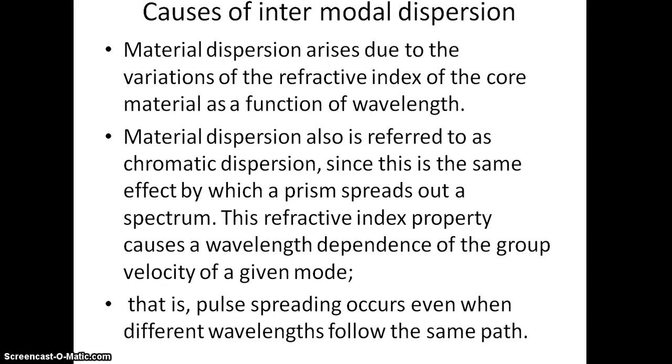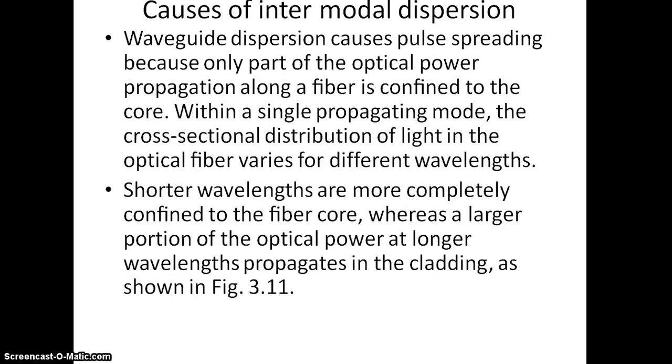Material dispersion is also known as chromatic dispersion, since this is the same effect by which a prism spreads out a spectrum. The refractive index property causes a wavelength dependence of the group velocity of a given mode. That is, the pulse spreading occurs even when different wavelengths follow the same path. Waveguide dispersion causes pulse spreading because only part of the optical power propagating along a fiber is confined to the core. Only part is confined along the core, and the remaining power is confined across the cladding.